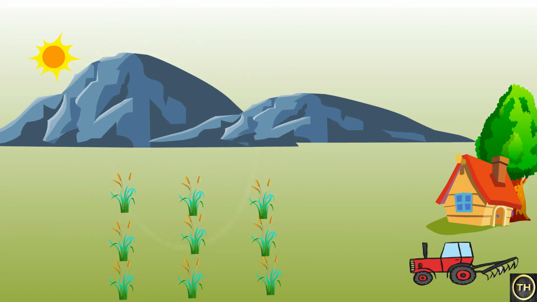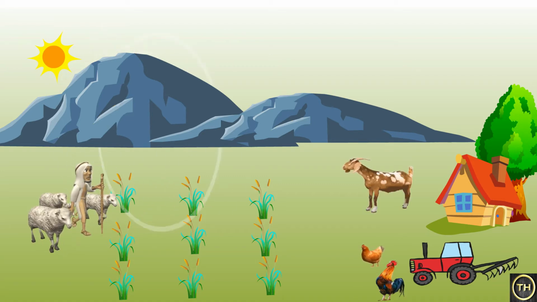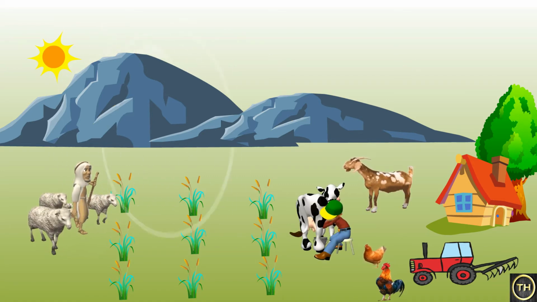A farmer keeps hens, sheep, goats and cattle in their house. Now children, we get various things from the animals. We get milk and eggs from them. He sells hens and goats to earn money. He does all this for his subsistence, which means for his livelihood.